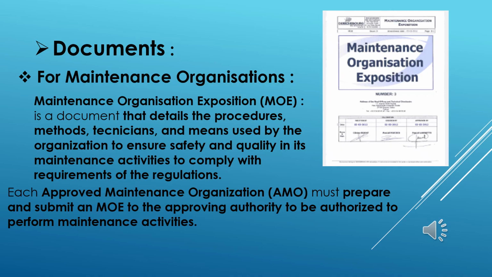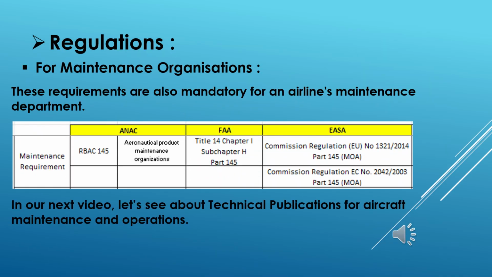maintenance activities. The requirements regulating maintenance organizations, as well as airline maintenance departments, are ANAC RBAC 145, FAA Title 14, CFR Chapter 1, Subchapter H, Part 145, and European Commission Regulations (EU) number 1321/2014 and number 2042/2003, Part 145, both applicable to maintenance organizations and MOA.